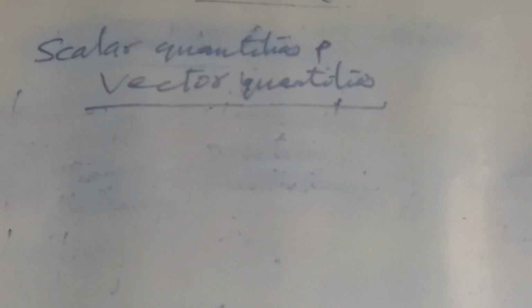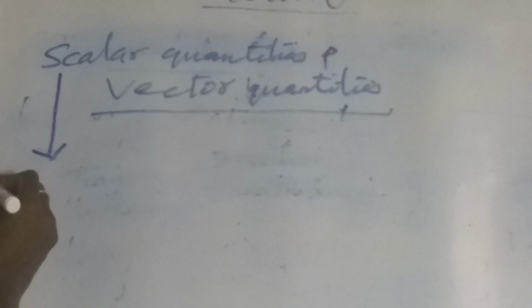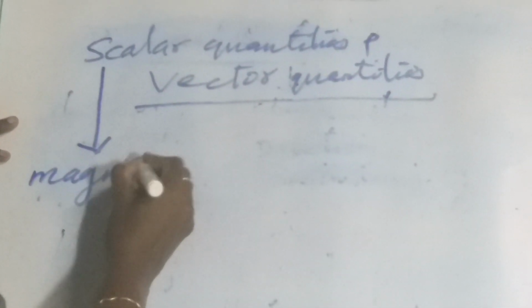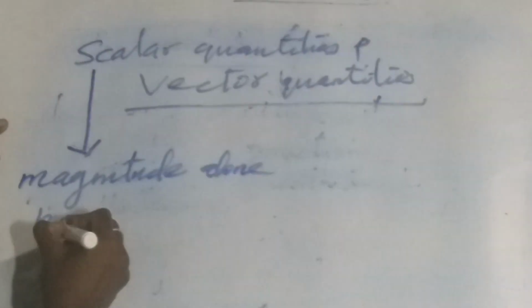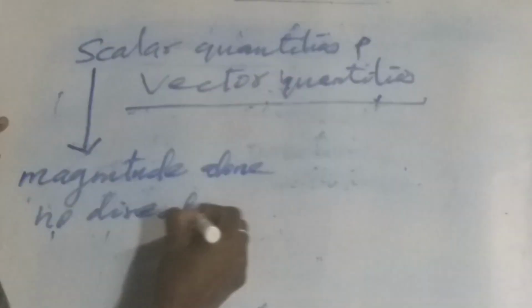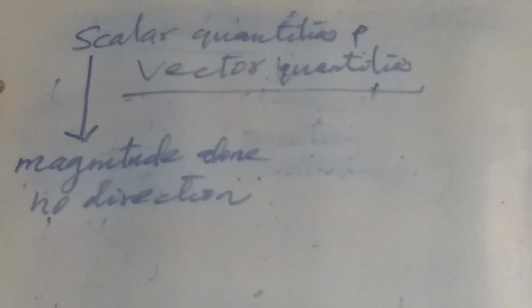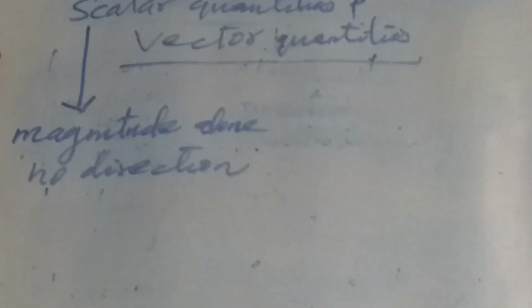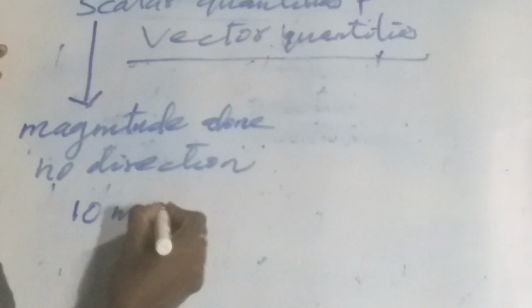These physical quantities are generally classified into two: scalar quantities and vector quantities. First, scalar quantities. Those quantities which have magnitude alone and no direction are called scalar quantities. When we consider length, suppose the length of a room is 10 meter.